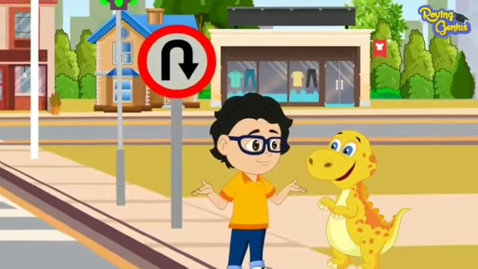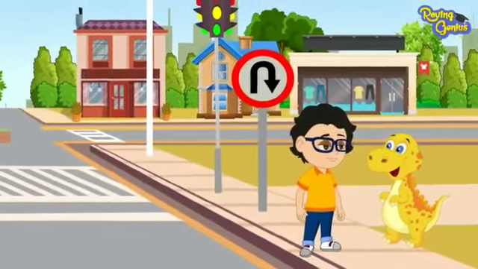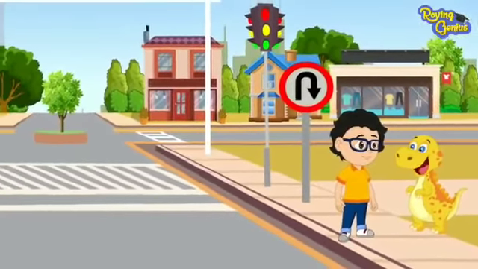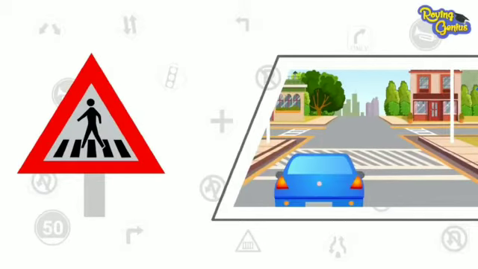What are those lines and the line next to it meant for? That's a good question, Jimmy. It is a zebra crossing. When the signal turns green for walking, people walk on it to get on the other side of the road, and the line before it indicates that the vehicles should be stopped before the line.